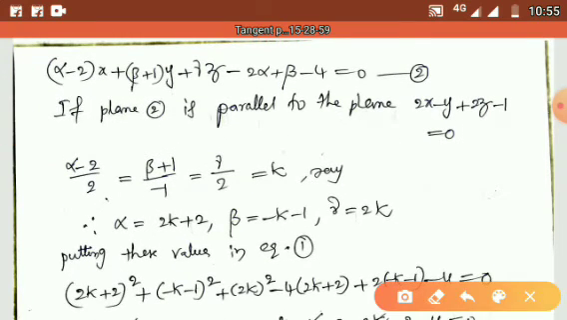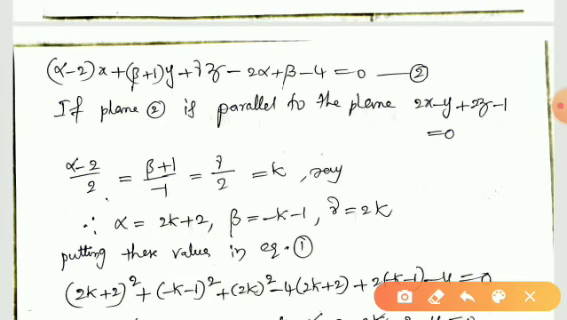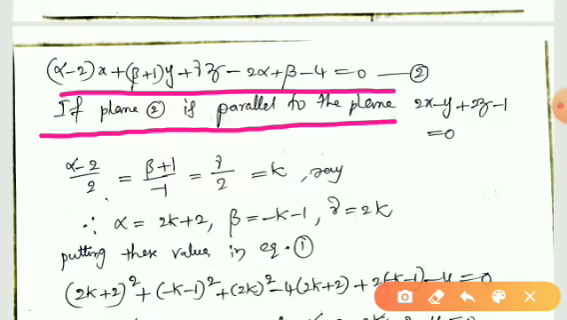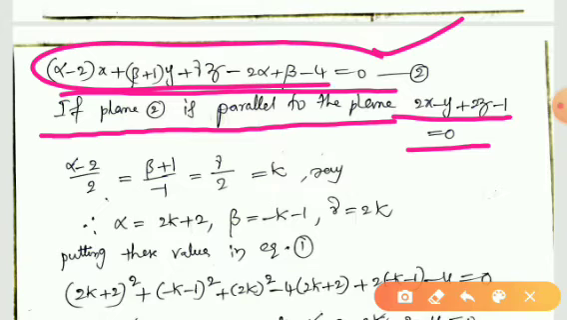So what is given in the problem? It is given that this plane, the tangent plane at the point (alpha, beta, gamma) that we have obtained here, is parallel to the given plane in the hypothesis of the problem. So what does it mean? These two planes are parallel.